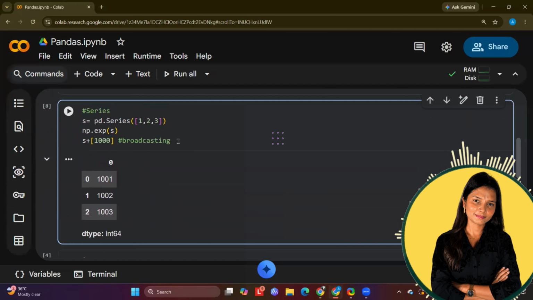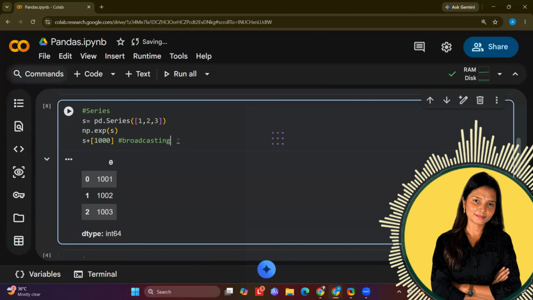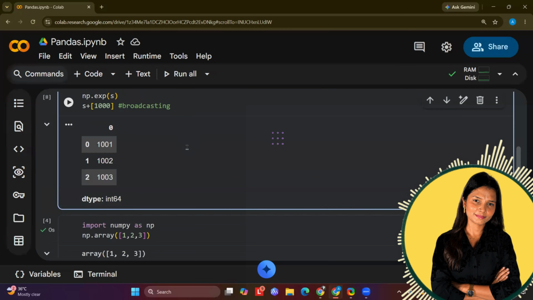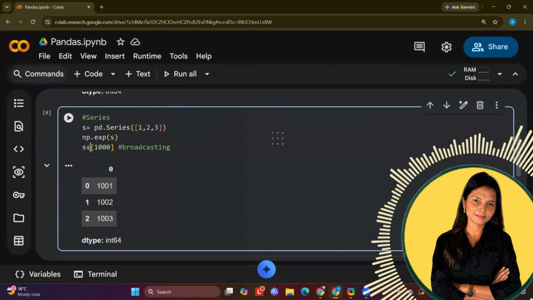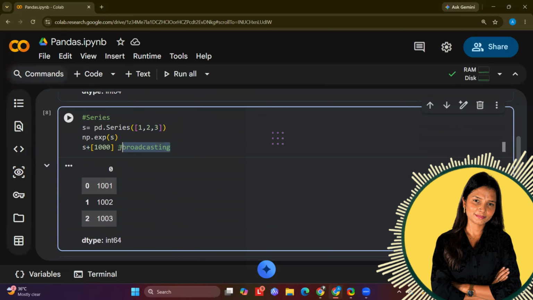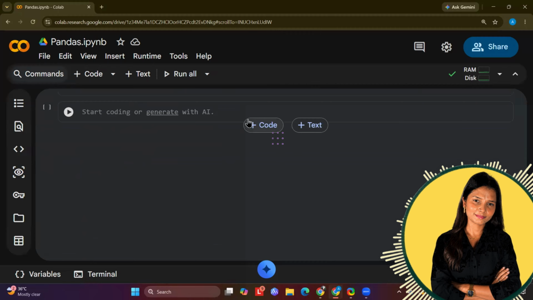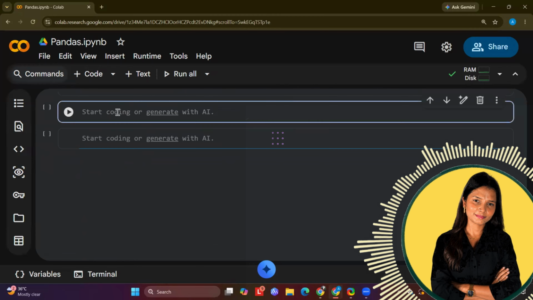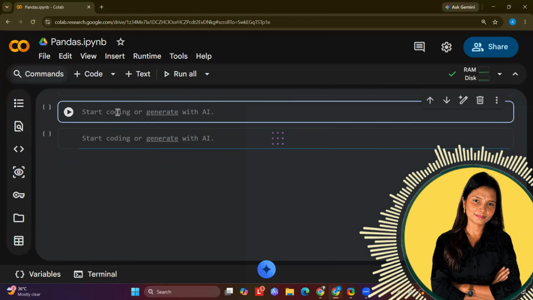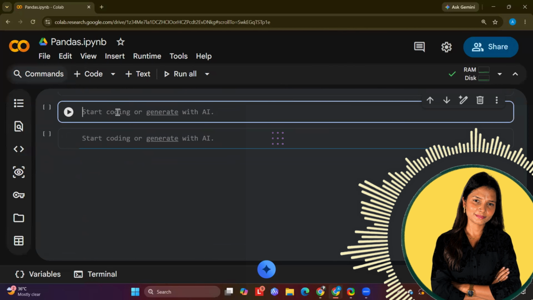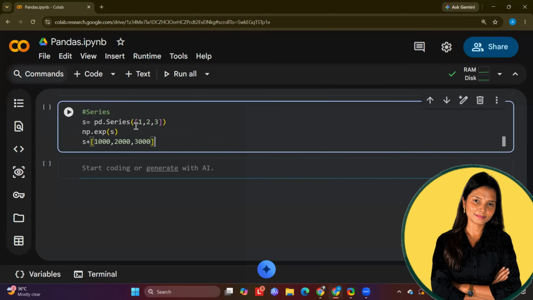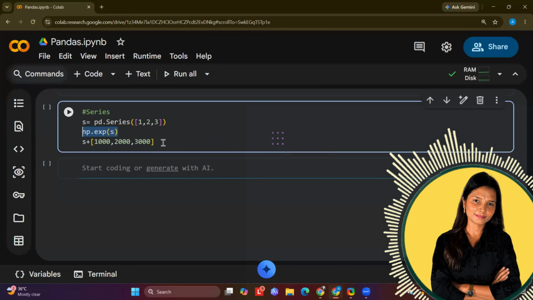Now let us understand the next thing. I have copied the same code from above and I'm going to show you some other operations. Now you can filter as well. Let's say I want to generate a Boolean expression. Boolean means true and false. So what is my condition? My condition says if s is less than 0, then let me know: is s less than 0? If any element in s is less than 0, then it will generate true for me. Otherwise, false will be generated.